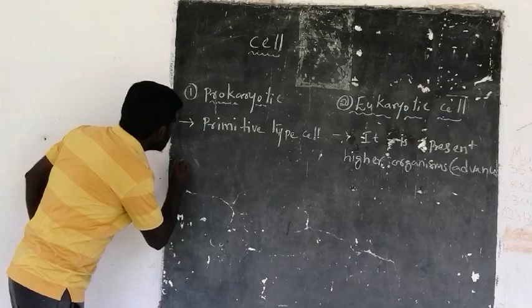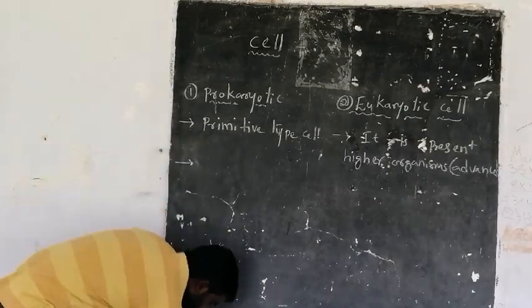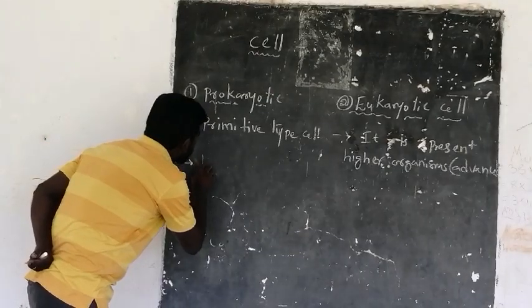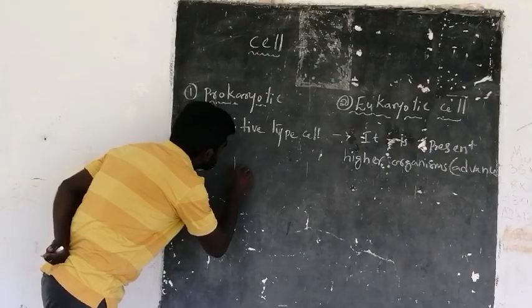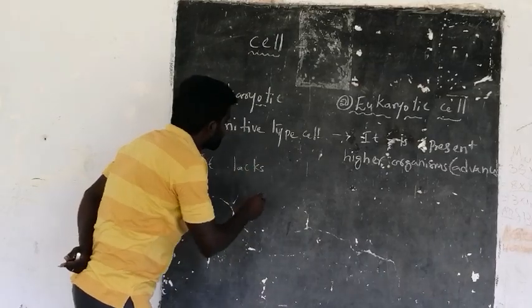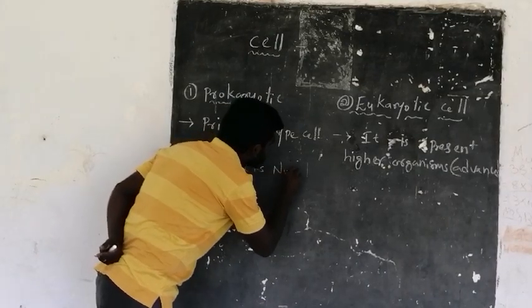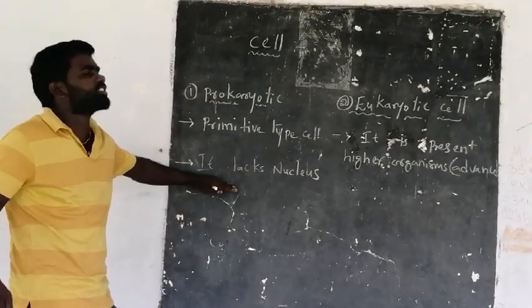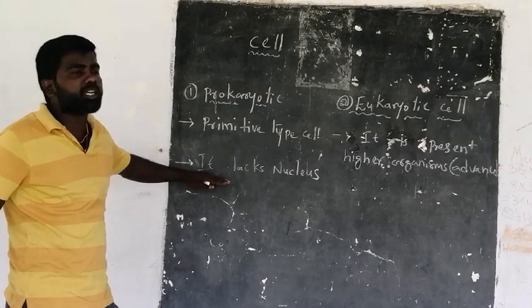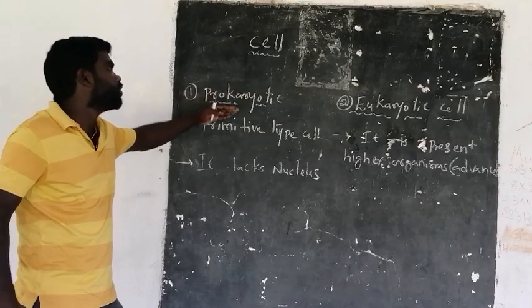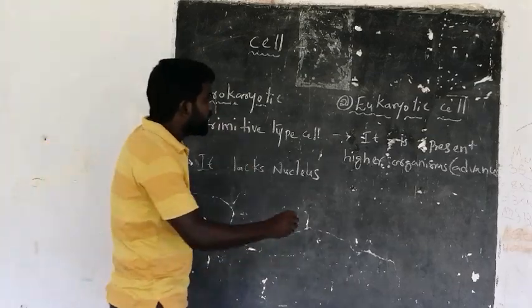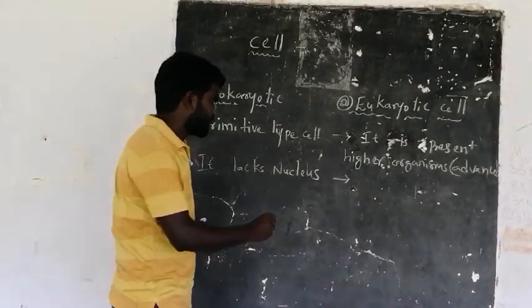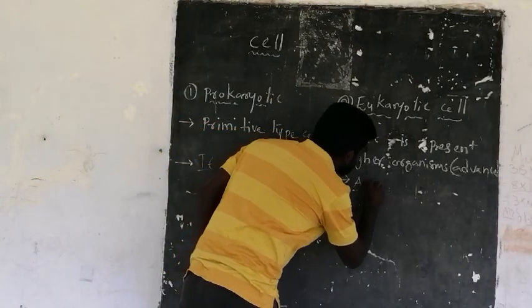And here, the prokaryotic cell lacks a nucleus. It lacks a nucleus, meaning the nucleus is absent in a prokaryotic cell.